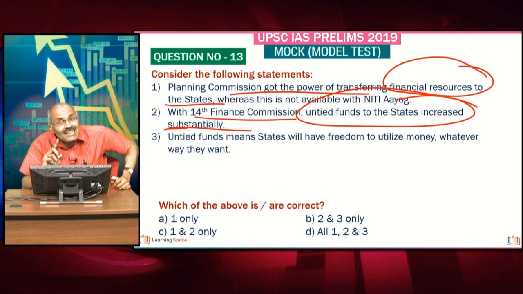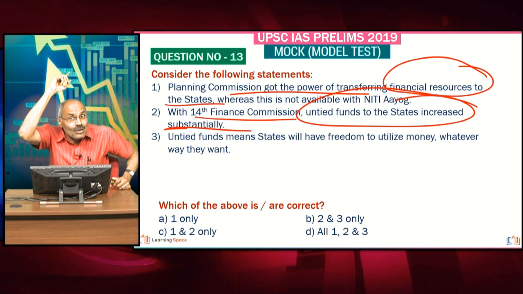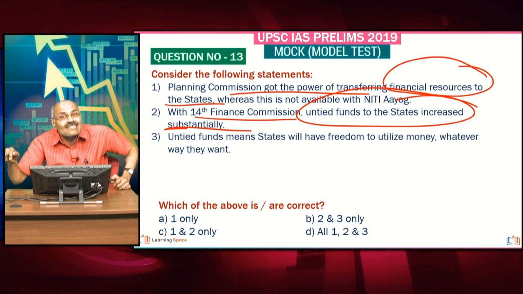Absolutely correct. What is the meaning of untied funds? That means states will have freedom to utilize money for whatever purpose they want. Planning Commission era known for tied funds. If it gives money, states have to use it for a specific purpose, and there were more tied funds in those days. Now more untied funds. Very important, all three statements are correct.